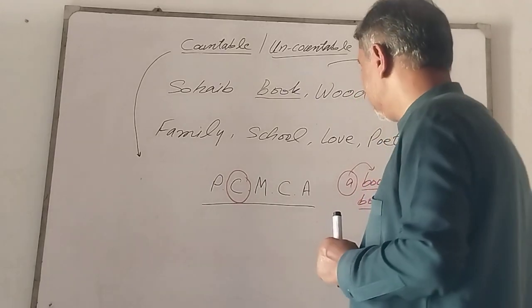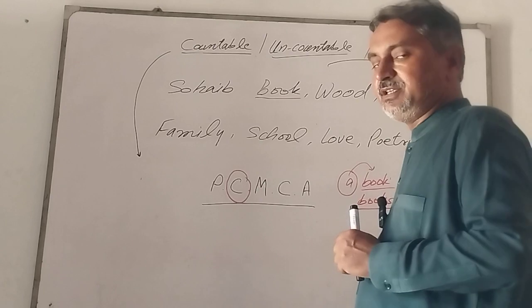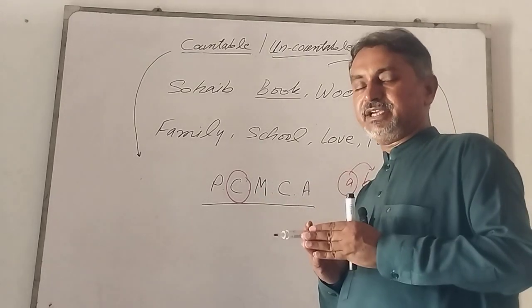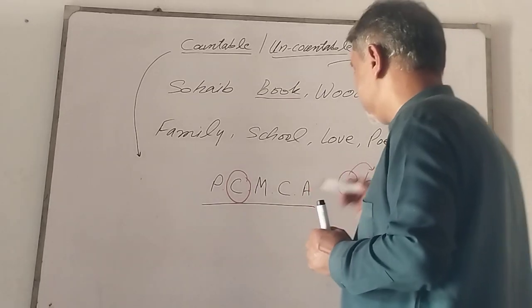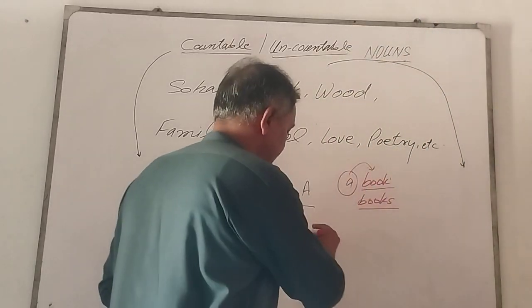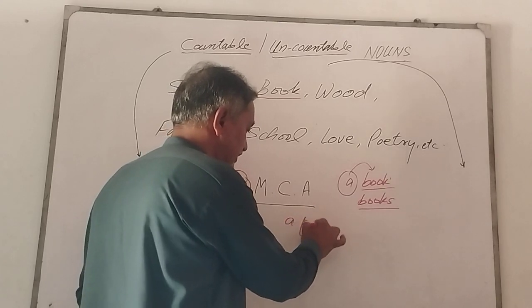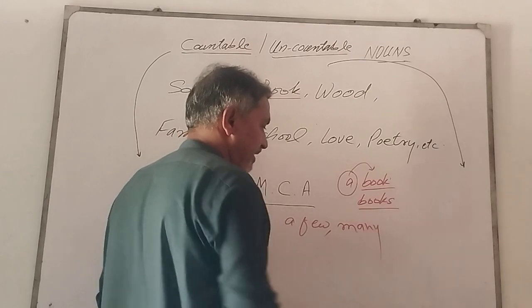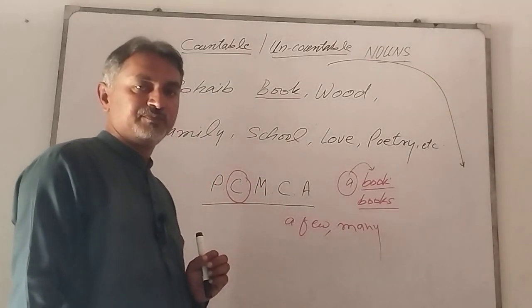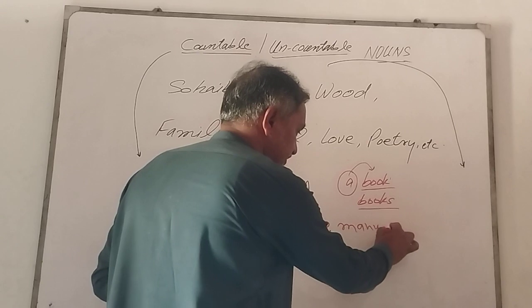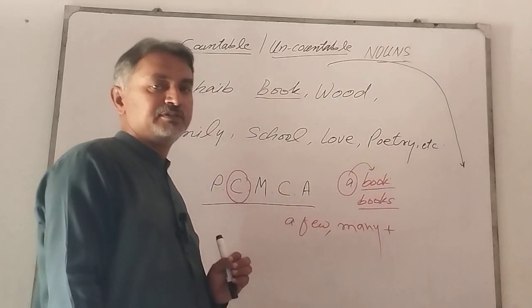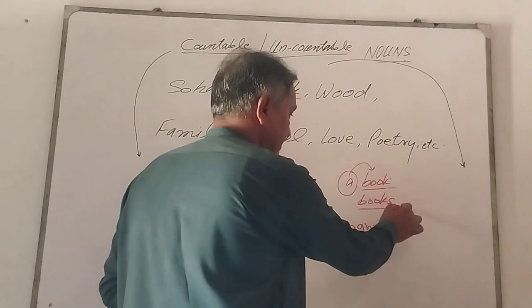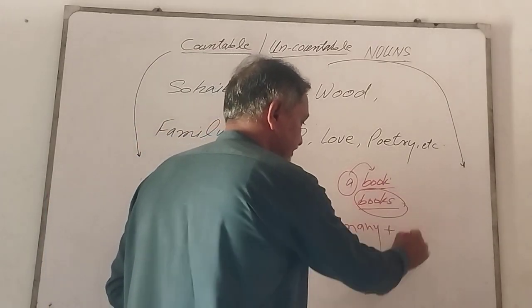If we want to show the plurality of book, we must write a determiner like a few, many, etc. But after these determiners, we need to write the word in plural forms.